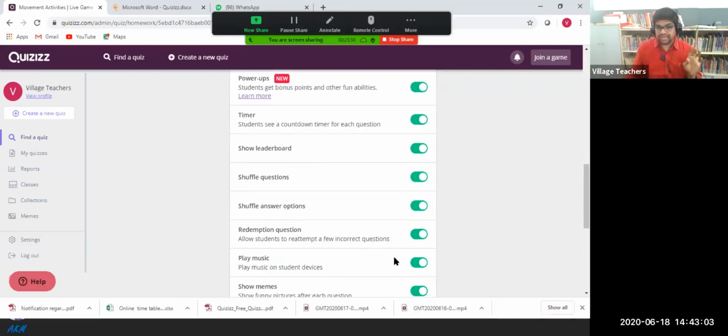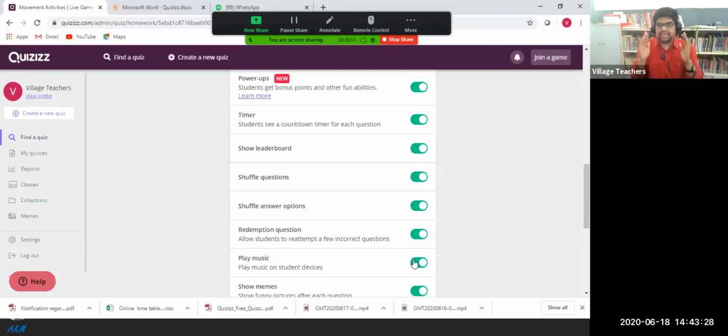And play music. If you switch on play music from our side, the students also can switch it on and off from their side. After this session, I will give you a poll session, and at that time I will switch on the play music, so you can enjoy the music and just do the answer. It is applicable for the gaming session and HPE questions, and also for some other general questions.